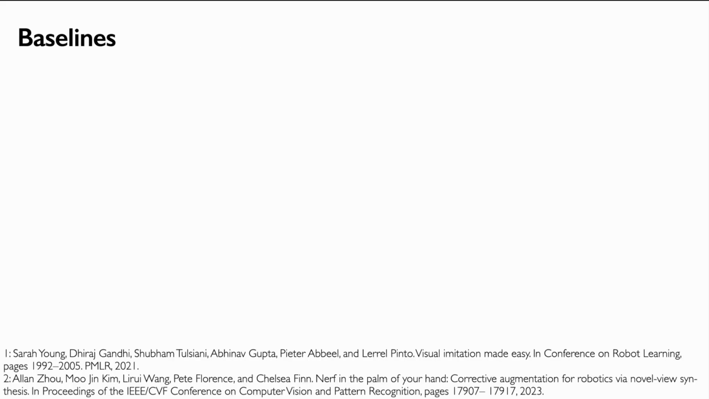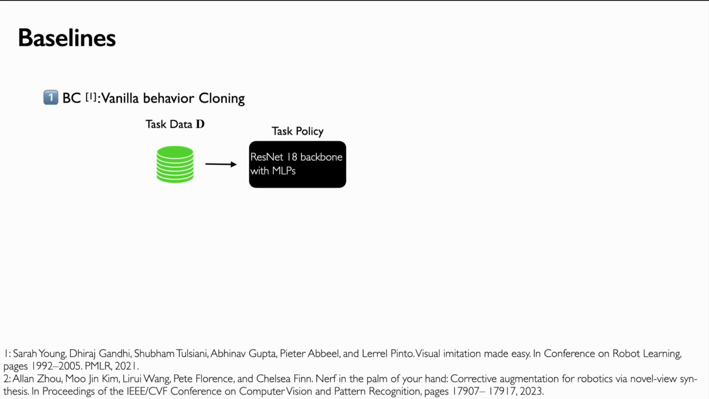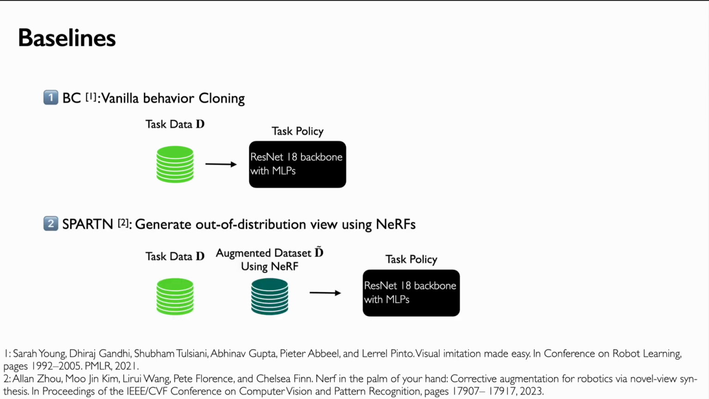For the first baseline, we use vanilla behavior cloning on the expert data. We refer to this baseline as BC. We also compare to Spartan, which trains NeRFs on demonstration data to synthesize out-of-distribution views. We conduct offline experiments to compare with the baselines and other data augmentation schemes.